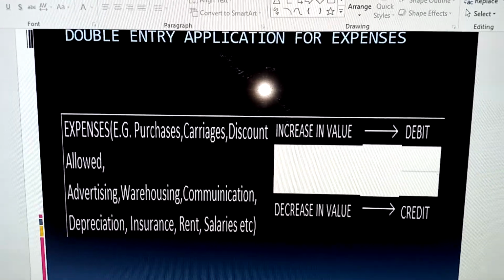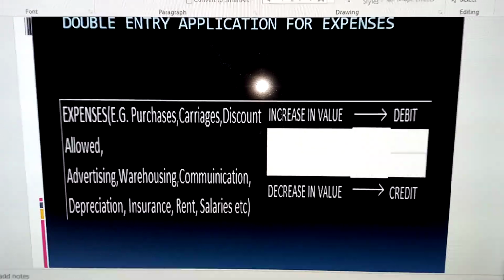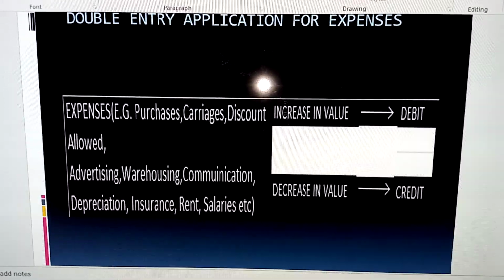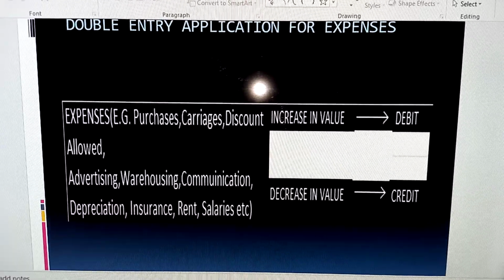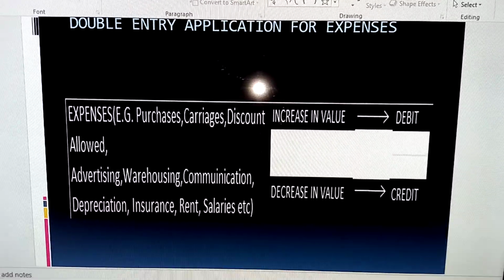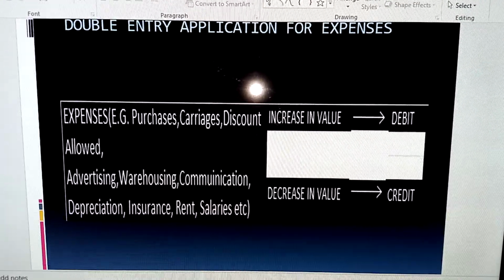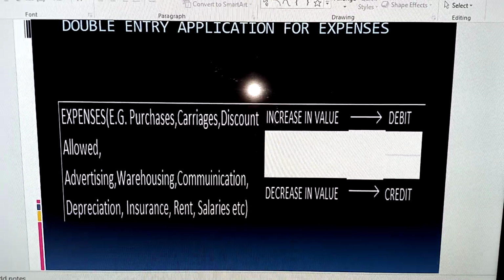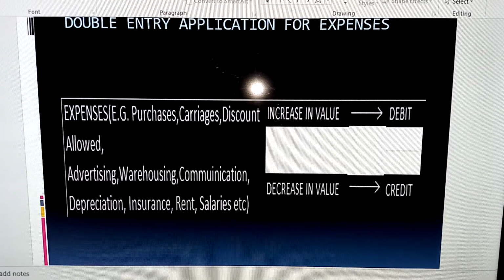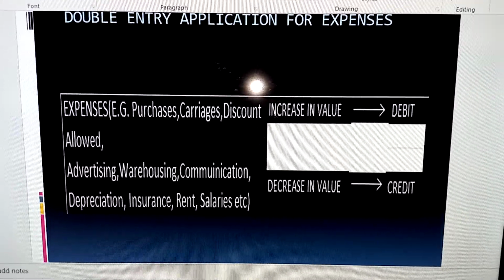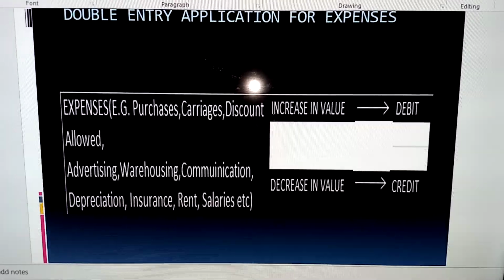Now, we also established a definition for expenses as a cost incurred in a particular year that expires within that year, or part of the business resources utilized that has been lost. So when you lose part of the resources utilized, they are also referred to as expenses.